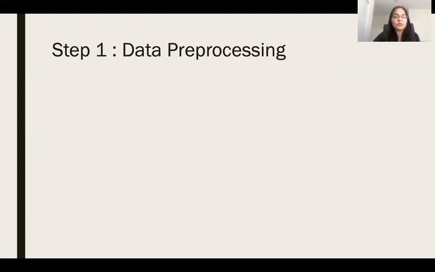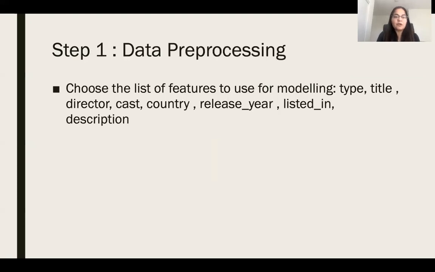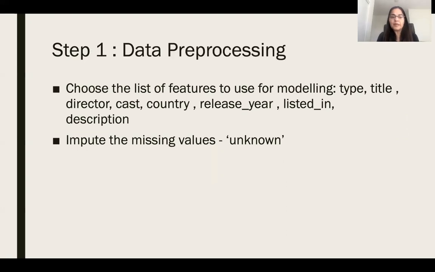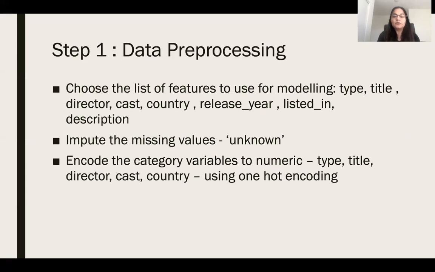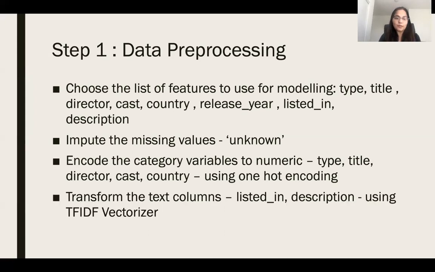My step 1, which was data processing, the first process step in this was to find the list of feature variables which we wanted to use for modeling. And these are the variables that I'll be using: type, title, director, etc. Step 2 was to deal with the missing values. I imputed the missing values with a string unknown. Step 3 was to change these feature variables or categorical variables to numeric. For that, I used one-hot encoding, which converts these category variables into zeros and ones.